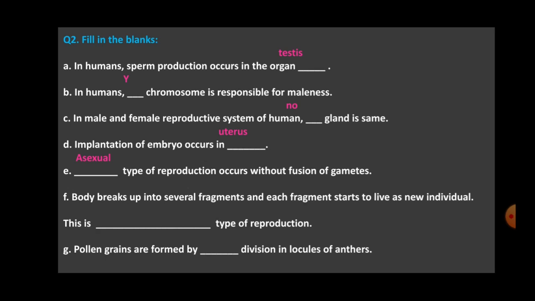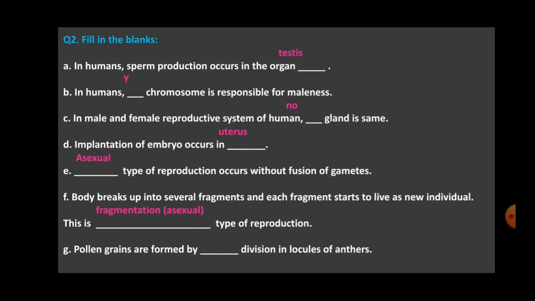Then next is body breaks up into several fragments and each fragment starts to live as new individual. This is dash type of reproduction. Remember Spirogyra? It is a ribbon shaped organism and it divides into fragments, and the type of reproduction is fragmentation or asexual.